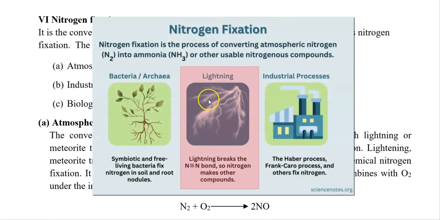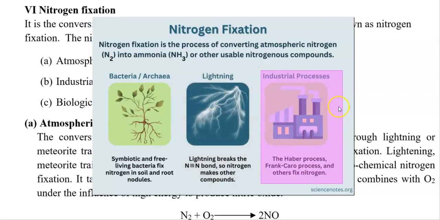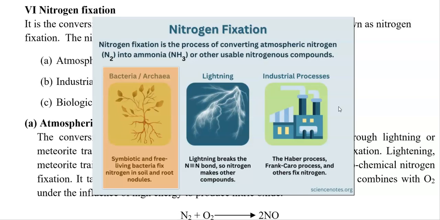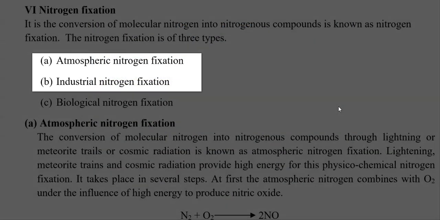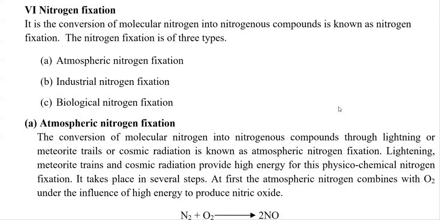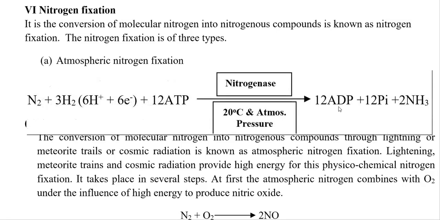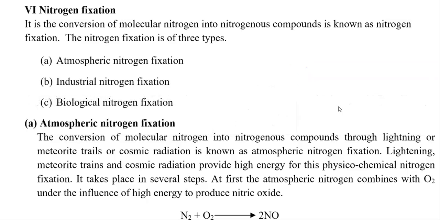First one is atmospheric nitrogen fixation, second one is industrial nitrogen fixation, and third one is referred to as biological nitrogen fixation. The first two are associated with the abiotic way of fixing nitrogen, whereas the third one, biological nitrogen fixation, shortly referred to as BNF, mainly involves conversion of nitrogen in the atmosphere into ammonia, which is mediated by the nitrogenase enzyme present in bacteria. And this property is primarily associated with prokaryotic organisms alone. That is, none of the eukaryotes can fix atmospheric nitrogen into ammonia.